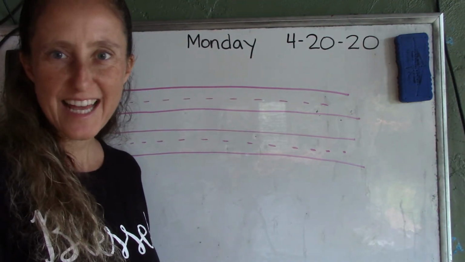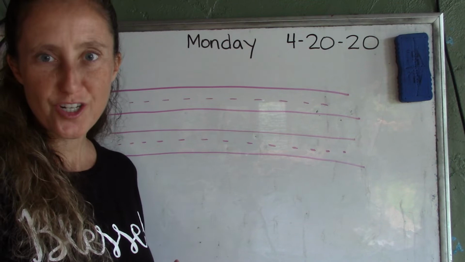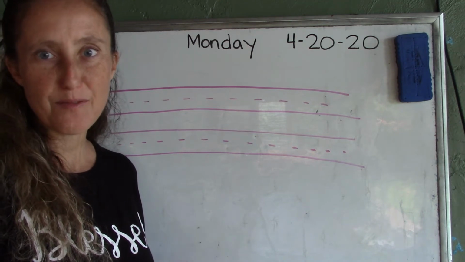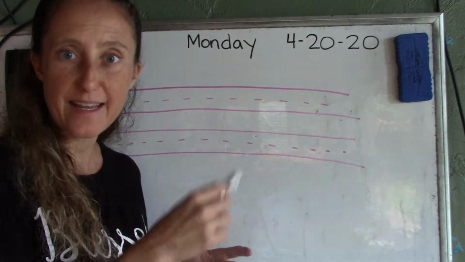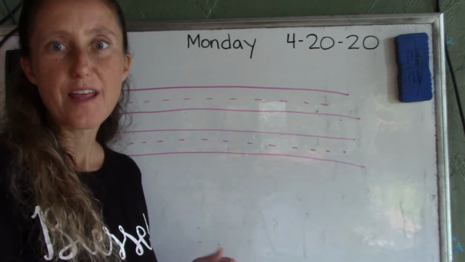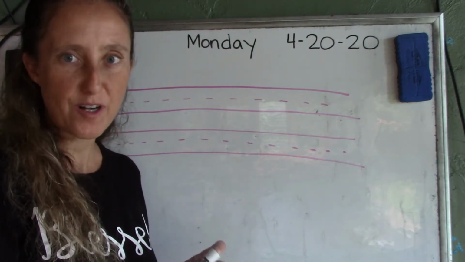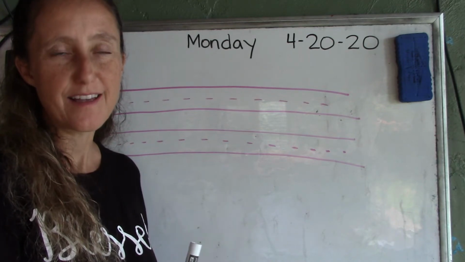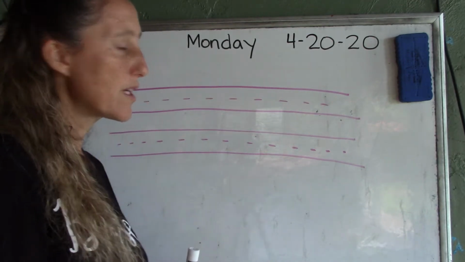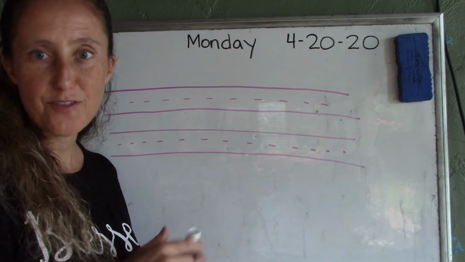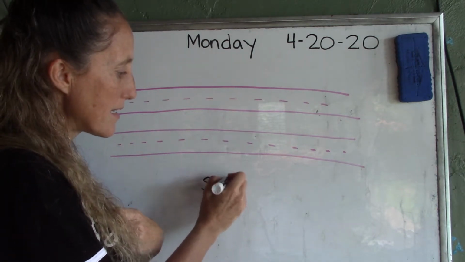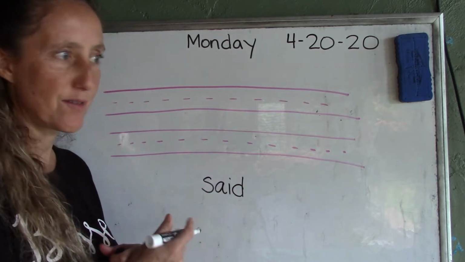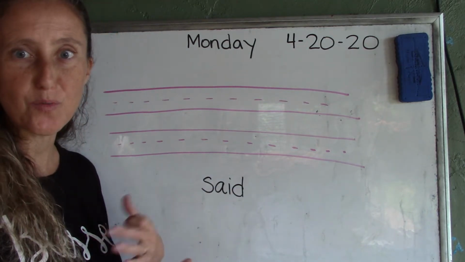Welcome to writing class. Get out your journal books. Today we're going to be writing. Remember that you want to put your date on the next page over so we know that you did this great work on April 20. Okay, so we're going to write, I think if you remember, I told you that we were going to write about the word said. When we were doing reading class, I told you about the word said.